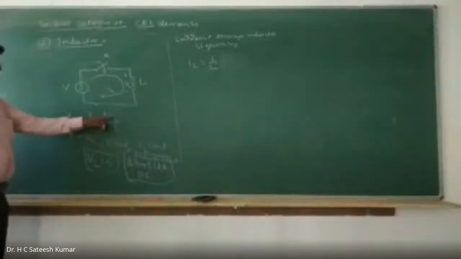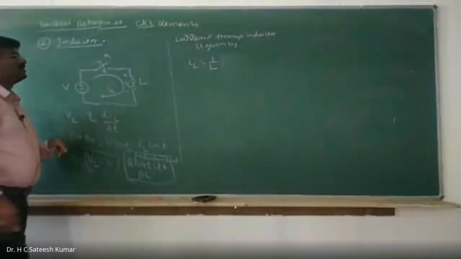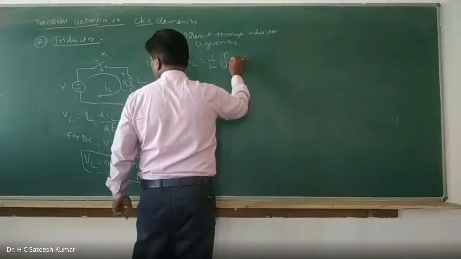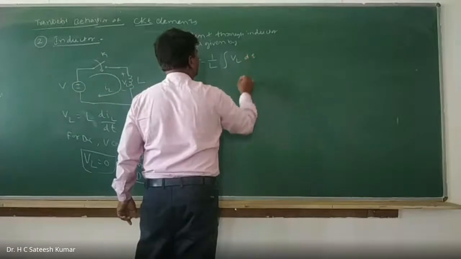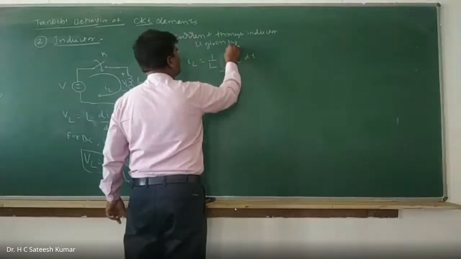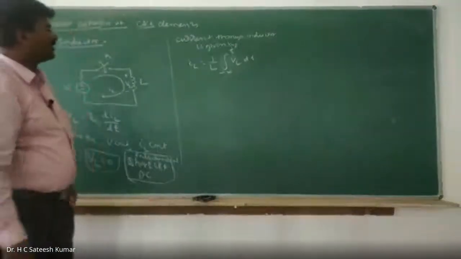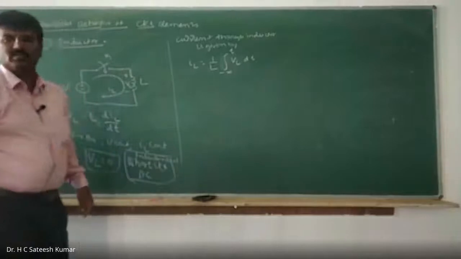VL is equal to L into dIL by dt. Therefore, IL is equal to 1 by L into the integration of VL dt from minus infinity to t. That means the current flowing through any inductor is given by this general equation.